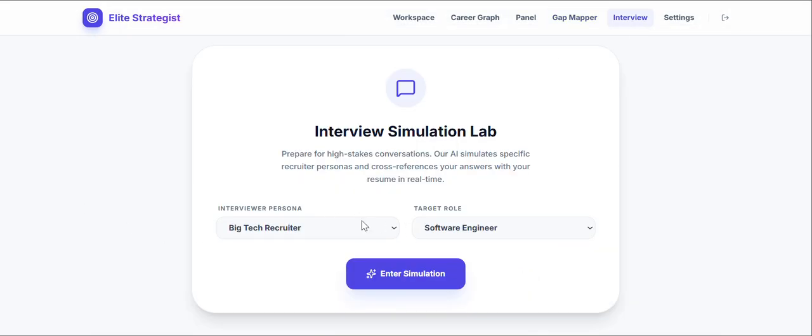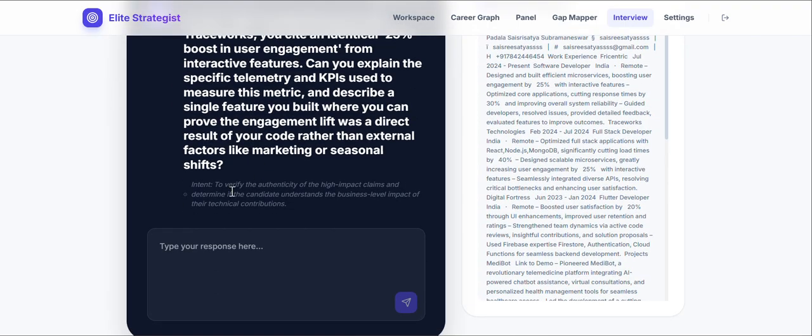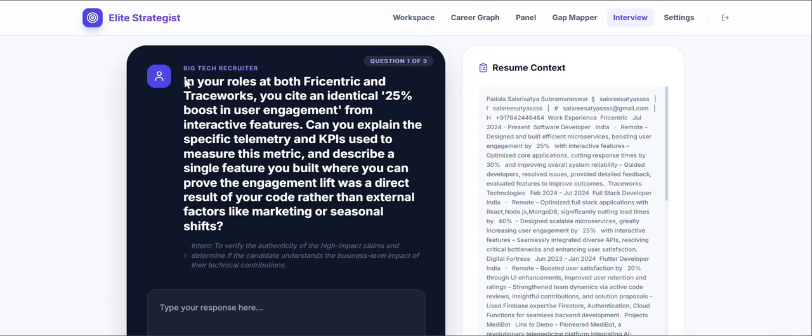And the last but not least, the interview simulation lab. If I go to a big tech recruiter and the target one is a software developer, this is one of my goals. So that's why I'm simulating this lab. It's not like a simple simulation lab. So you can see in your role, fin-centric view, 25% engagement. Can you explain the specific technology KPI you used for this metric? So this is a very, very well-defined question.